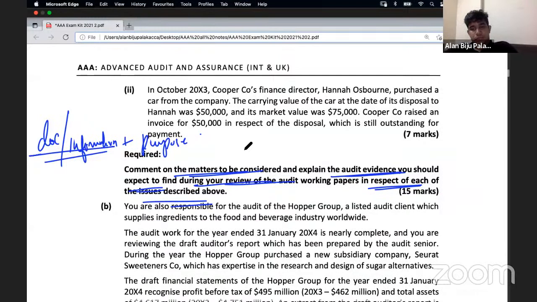Next one, a confirmation that expenses in relation to dash has been recognized in the statement of P&L for the period.